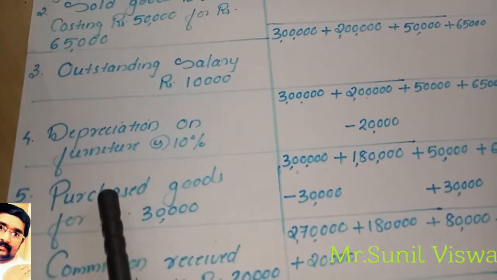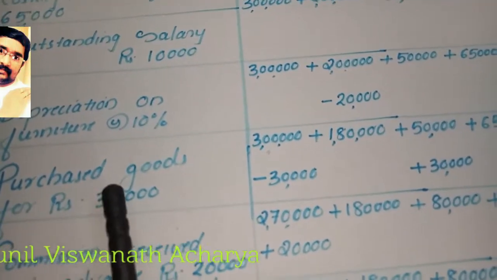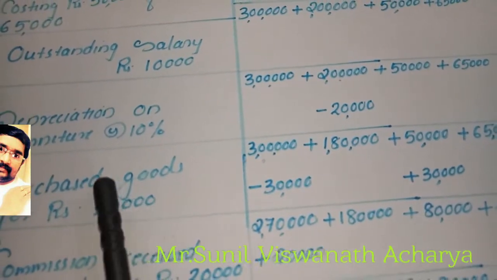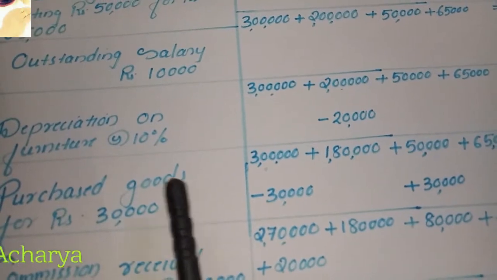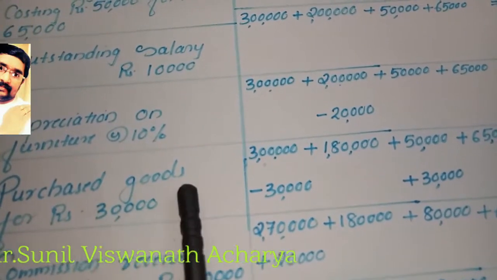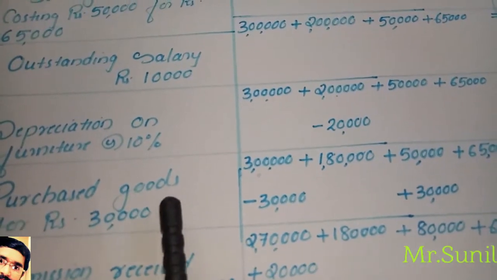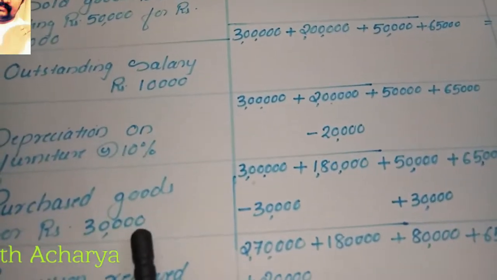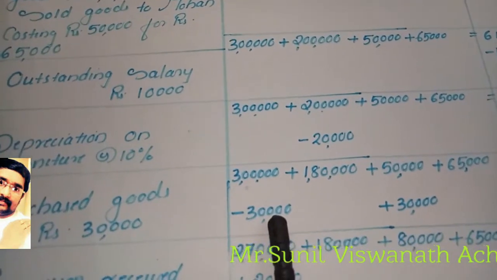Okay. Now the next transaction, purchased goods for rupees 30,000. We purchased goods, and the name is not mentioned. Name not mentioned means it is a cash purchase. Nothing mentioned about credit, so it is a cash purchase. Purchase of goods means cash is going out. How much goods did we purchase? 30,000. So from the cash we have to subtract 30,000.